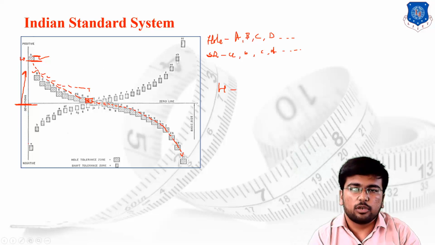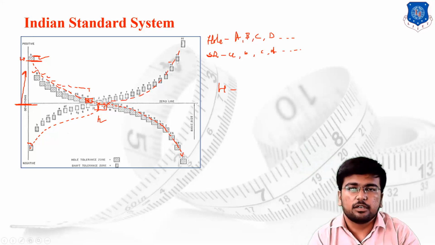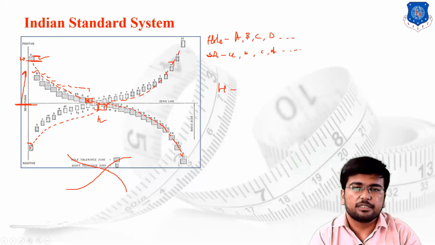In the same way, the small a is over here, then small b, small c, d, up to the small h, which is exactly at the zero line, and then we are moving in the upward direction. So this is the locus of the shaft. So I can say that for the hole we are moving downward, and for the shaft we are moving upward. This is the basic case of the hole and the shaft deviations.